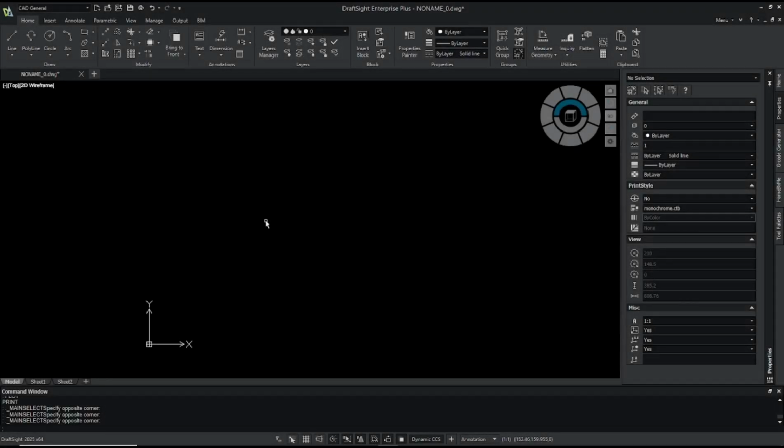Hello everyone, today we are going to learn a basic DraftSight tutorial: how to add plot style.